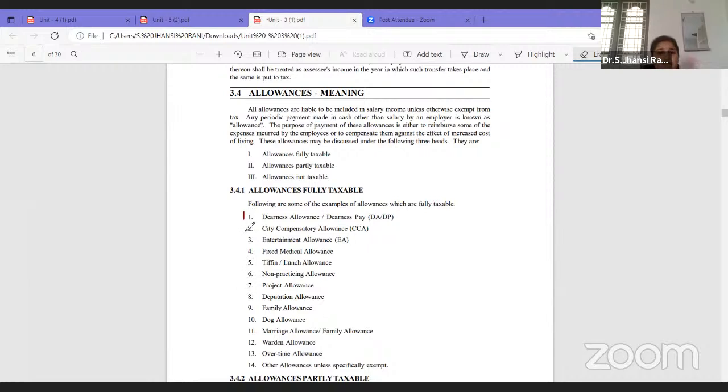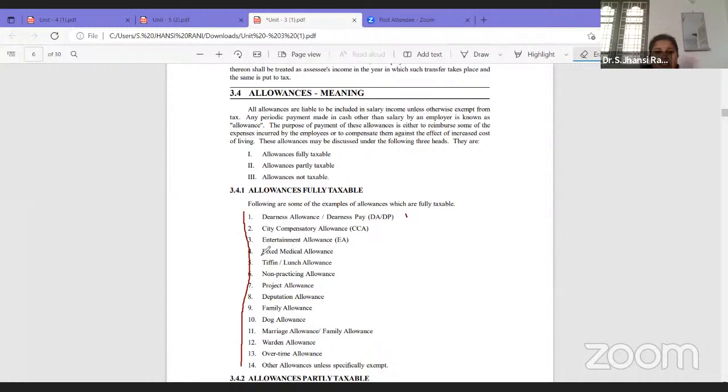If these things are provided by the employer to the employee, then these all will be taxable, irrespective of whatever amount they are receiving. For example, dearness allowance, we are receiving 1,000 per month, so yearly 12,000 is taxable.